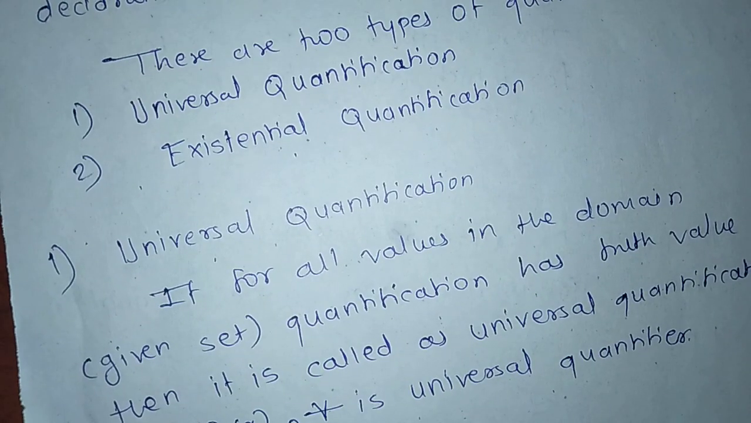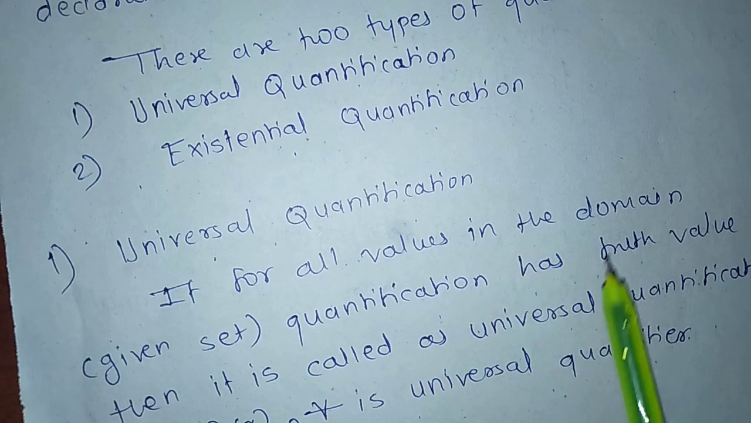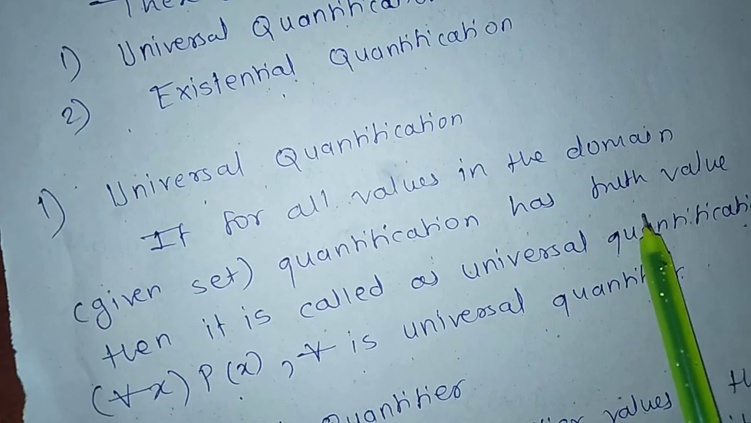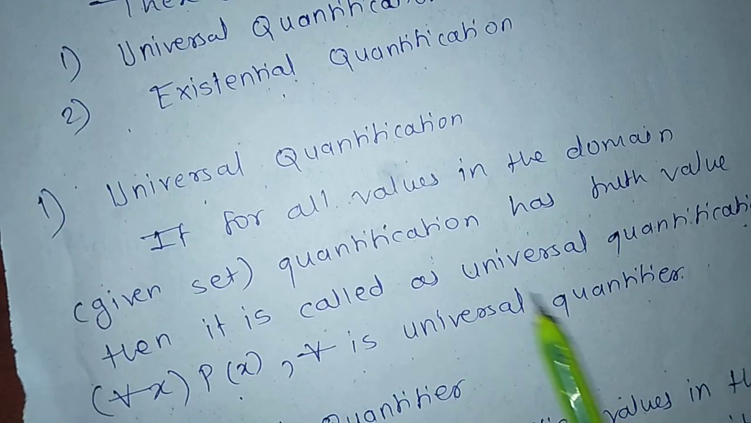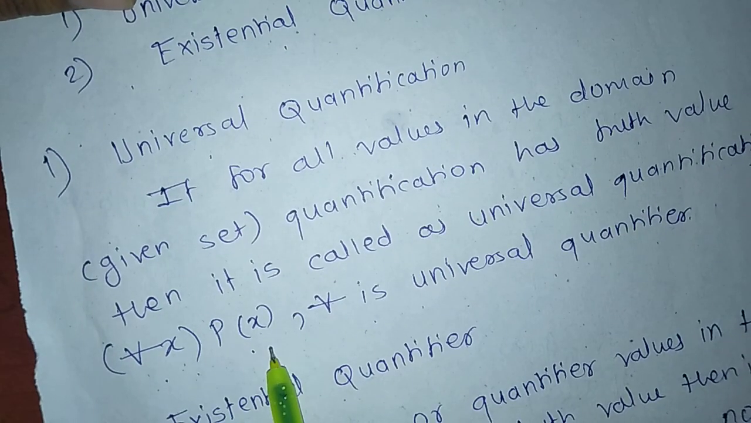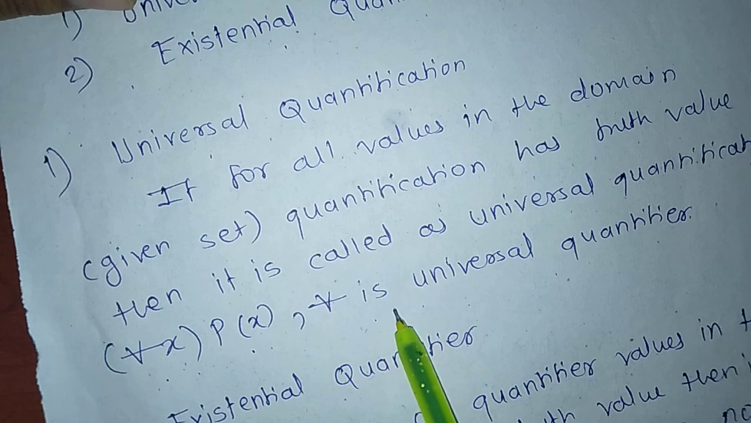First, universal quantification means if for all values in the domain, meaning the given set, the quantification has a truth value, then it is called universal quantification: for all x, P(x). For all is the universal quantifier.